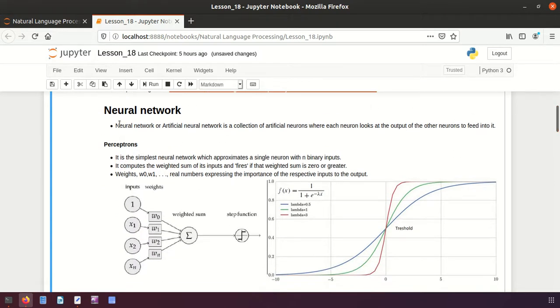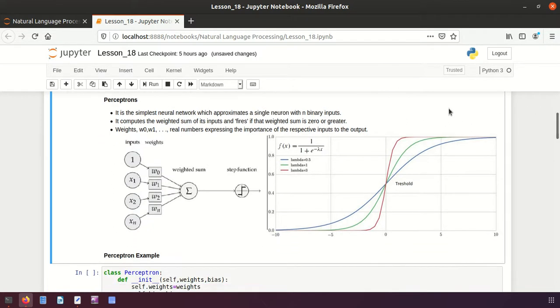And then we talked about neural networks, and we said a neural network, or artificial neural network, is a collection of artificial neurons where each neuron looks at the output of the other neurons that feed into it. Here we talked about perceptrons, and we said a perceptron is a neural network with only one neuron and n number of inputs.